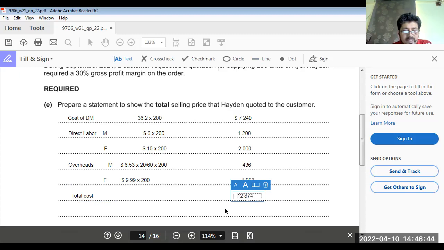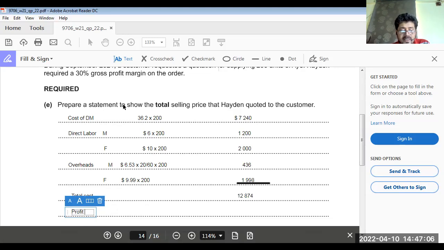Now 12,874 is your cost price, which is 70% of the selling price, because 30% is gross profit. So if you calculate the selling price, 12,874 is 70%.